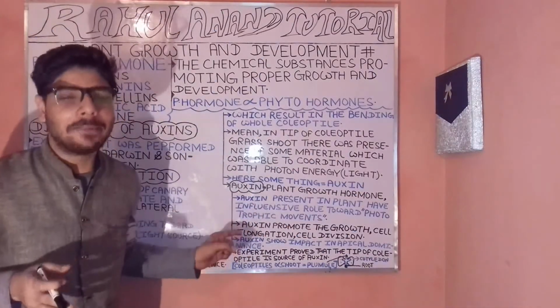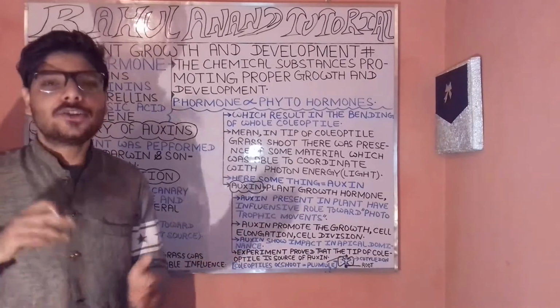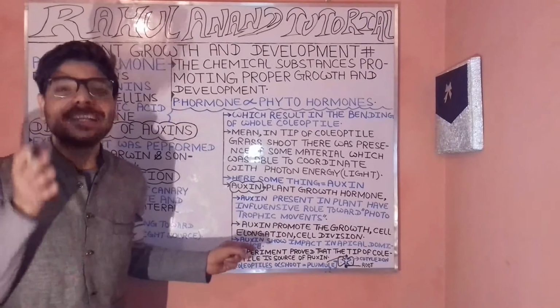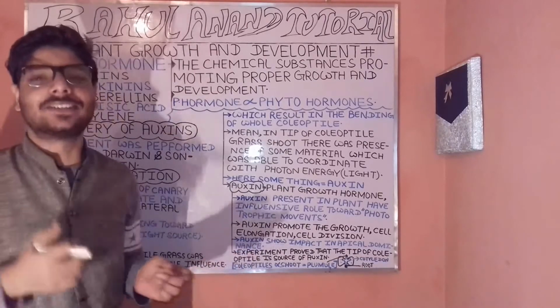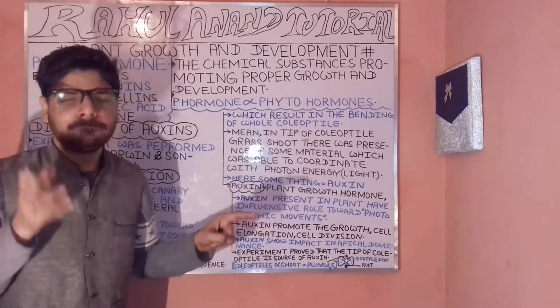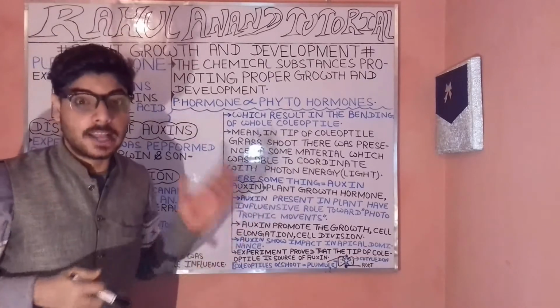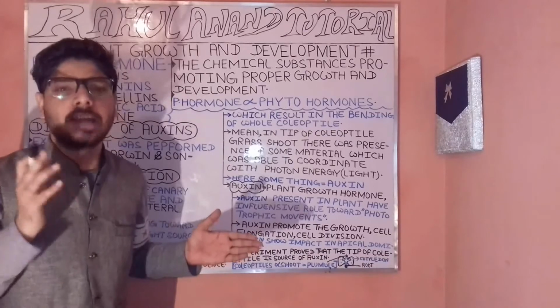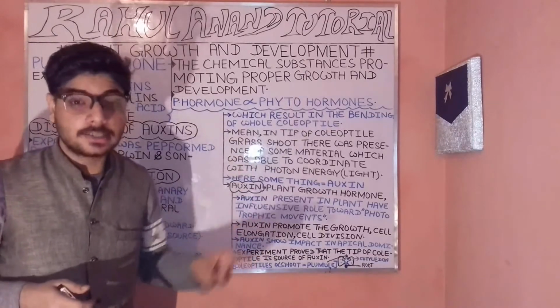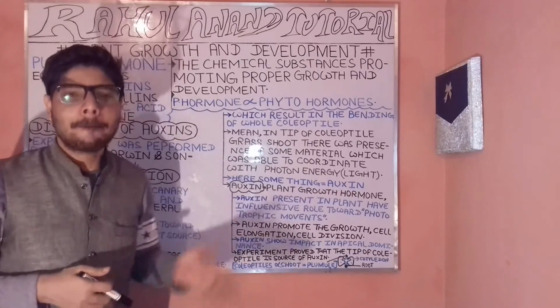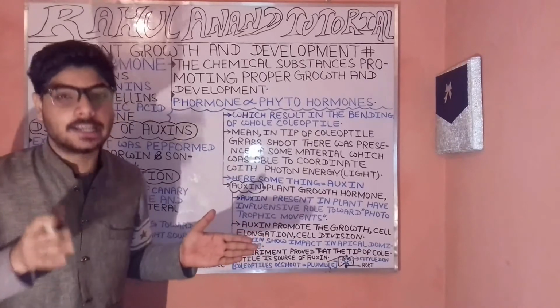The auxins have an influencing role toward the phototropic movement. This means the bending occurs in the direction of the light, so the plant deviates in the direction where there is more light, or the photon energy, the packet of energy. So this is known as the photon energy or the light energy.